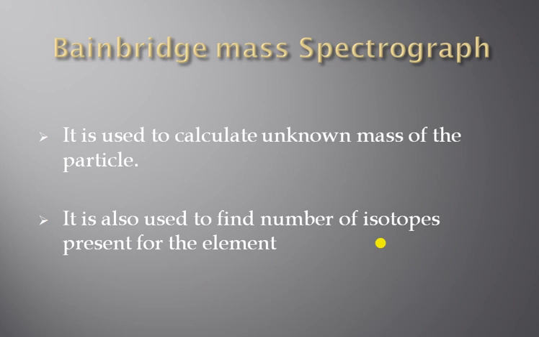Now we have also seen Bainbridge mass spectrograph. It is used to calculate the unknown mass of the particle, as well as to find the number of isotopes present for the element.